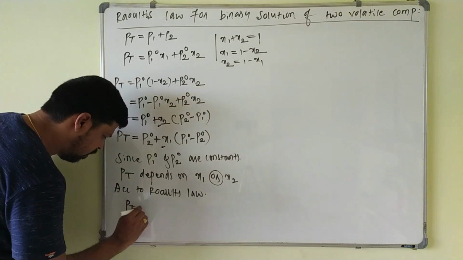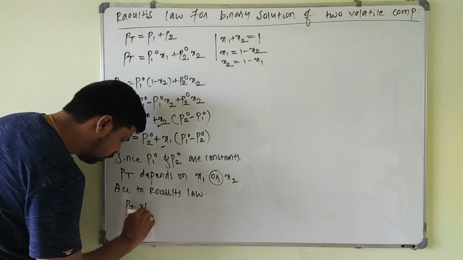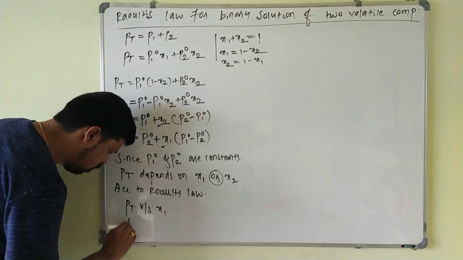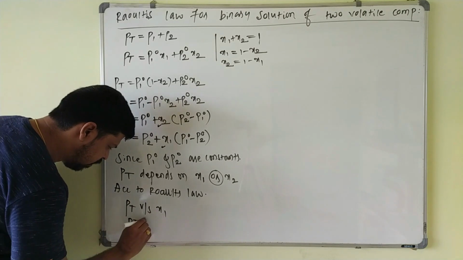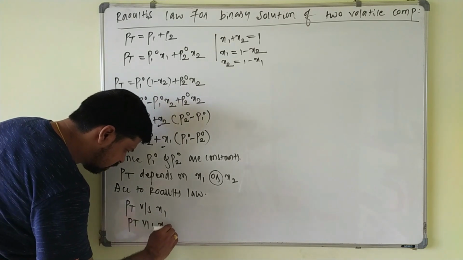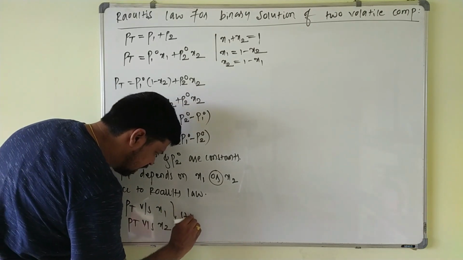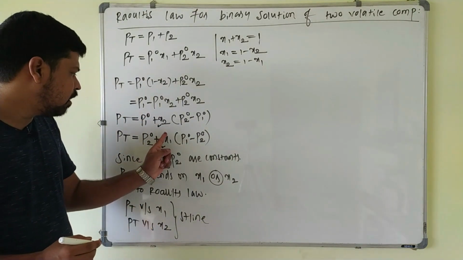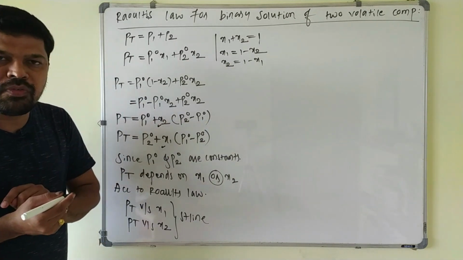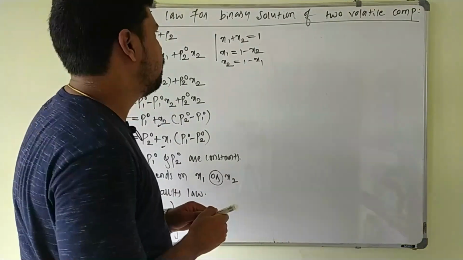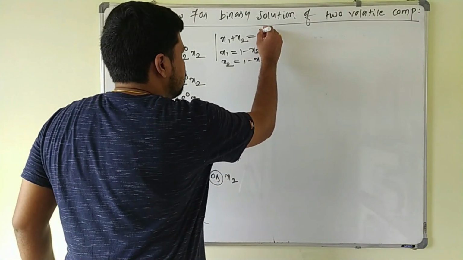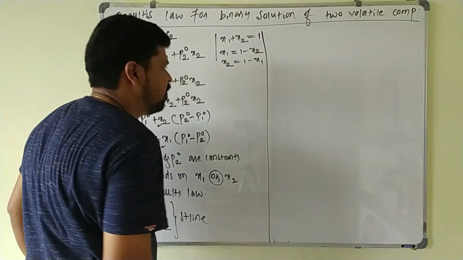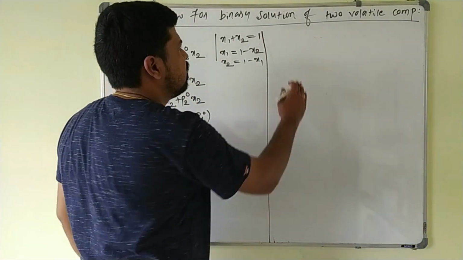the plot of P total versus x1 or the plot of P total versus x2, these two must be straight lines, because this P total varies linearly with the mole fraction of the solvent as well as the mole fraction of the solute here. Now we will draw the graph for Raoult's law. So this graphical representation is very, very important.